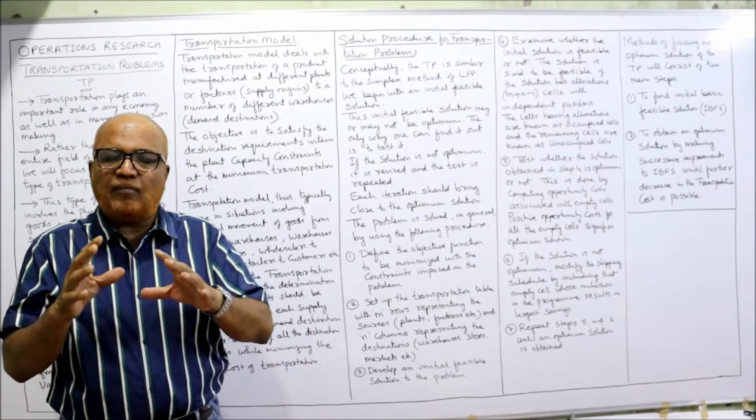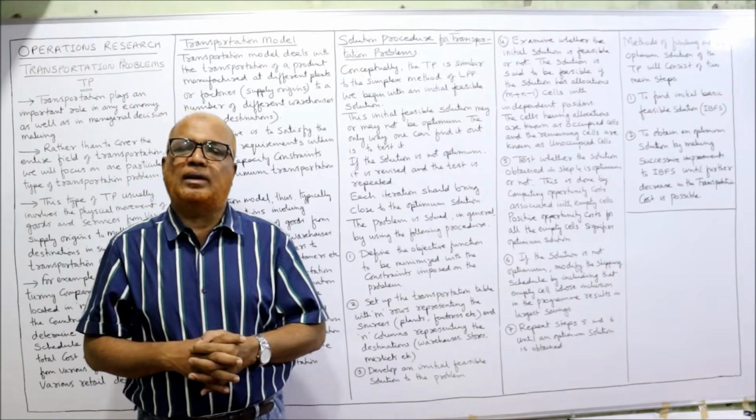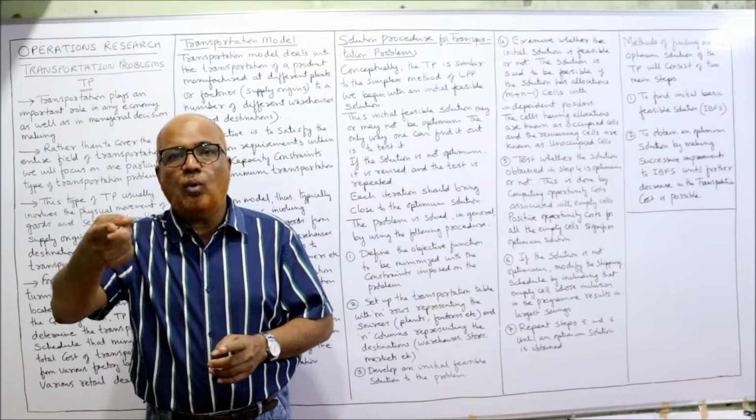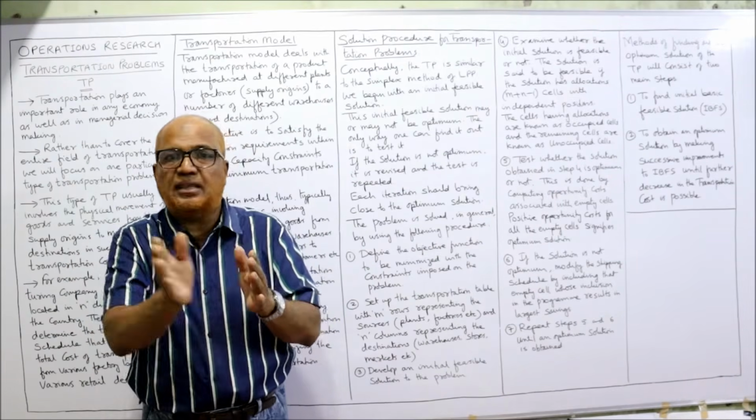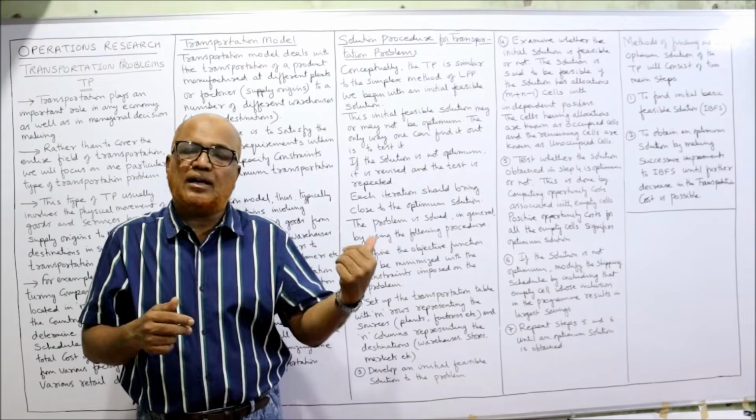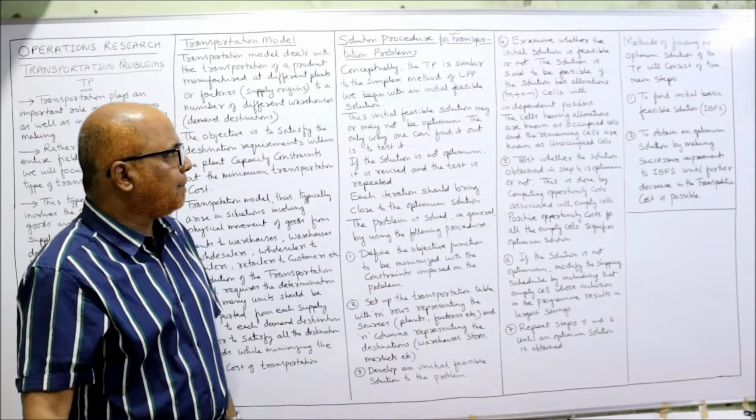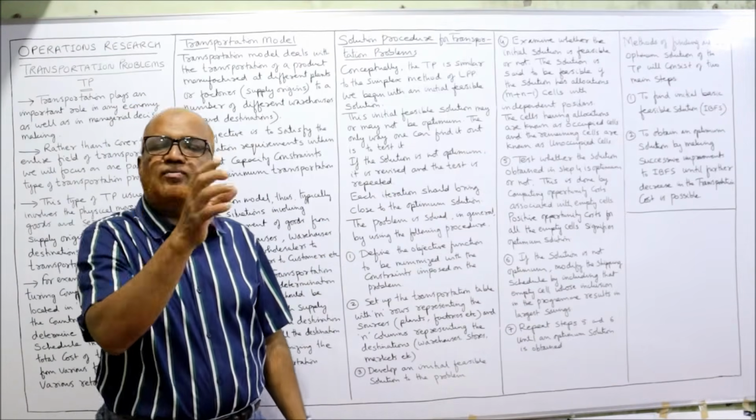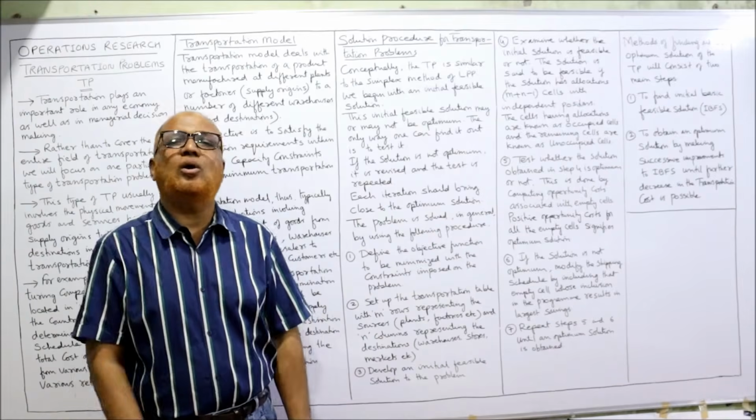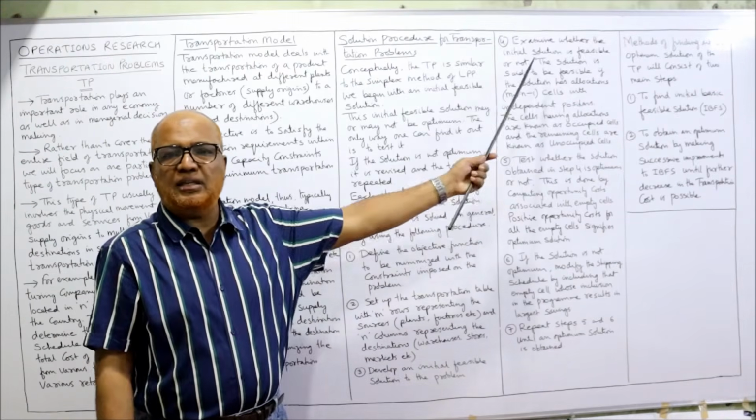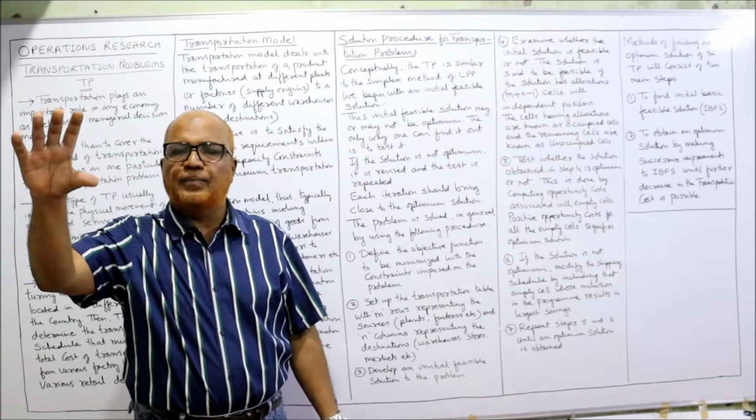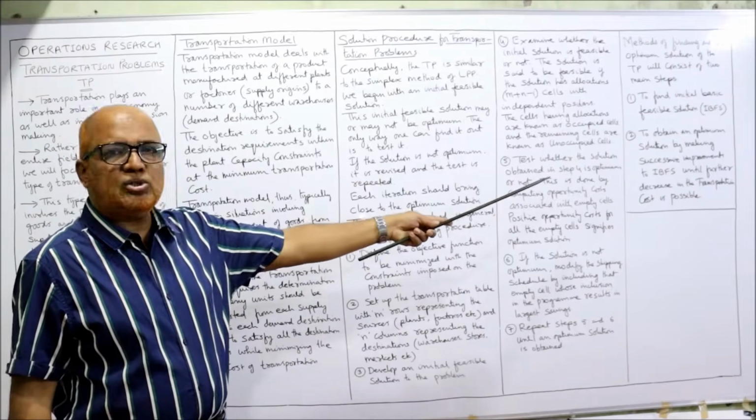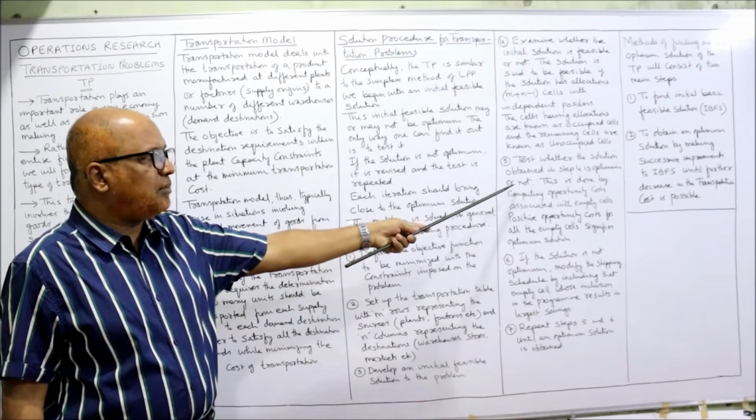If the number of allocations is not m plus n minus 1, it is infeasible. So if infeasibility is there, then we have to overcome that infeasibility, make it feasible, and then only go ahead. How to convert that? Again, we'll do it in problems. Now, the cells having allocations are known as occupied cells, and the cells which don't have allocations are called unoccupied cells. So after making this initial solution, we can see in the table some cells are occupied, some cells are unoccupied.